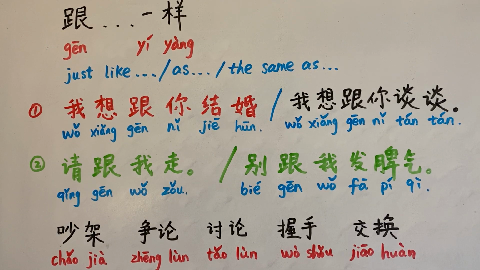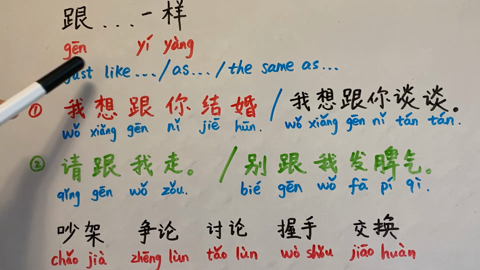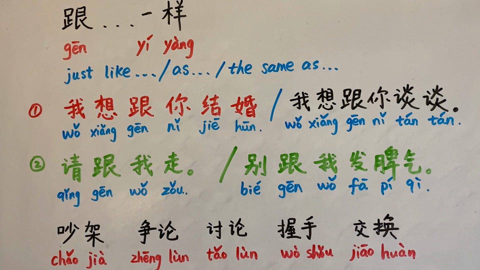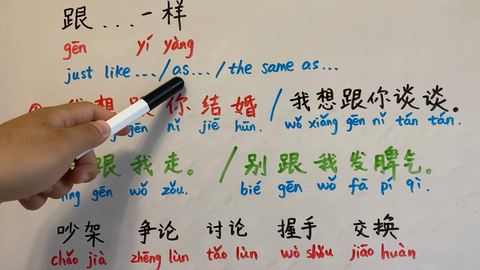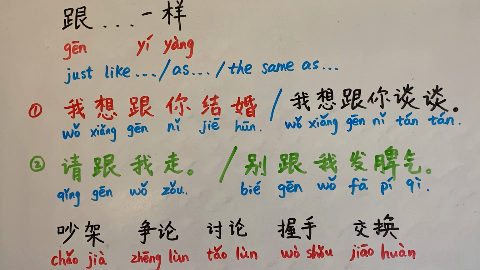In this video, we're going to talk about a sentence pattern. 跟一样, 跟一样. It generally means just like something, or as something, or the same as something. Right? Things like that. 跟一样.